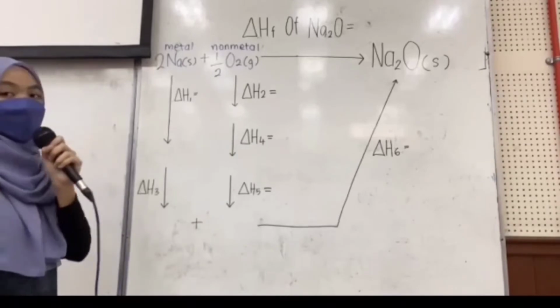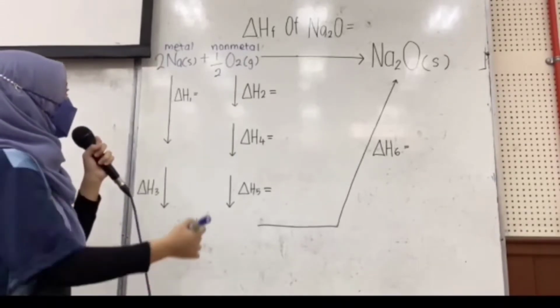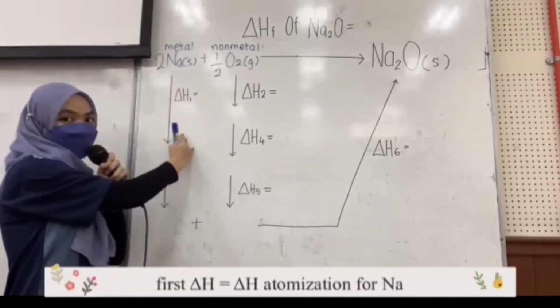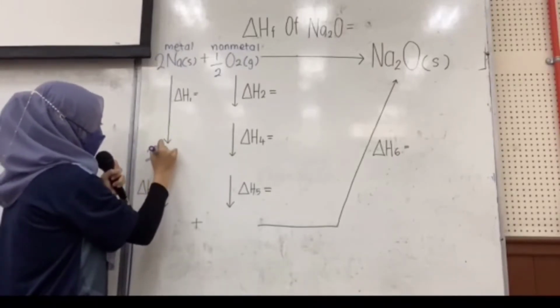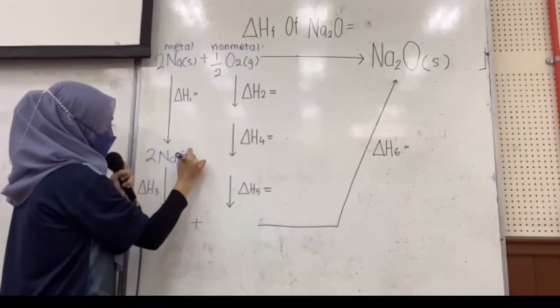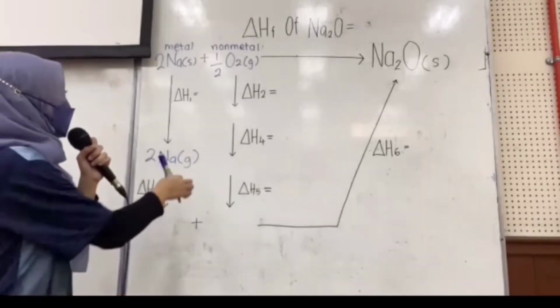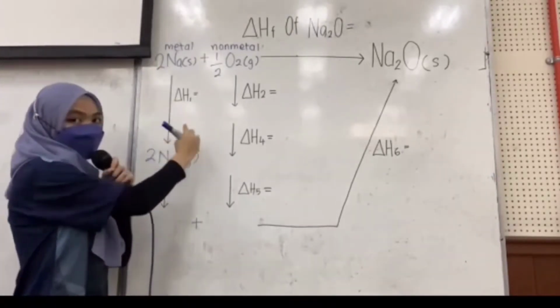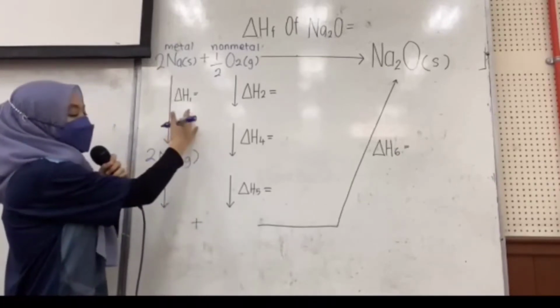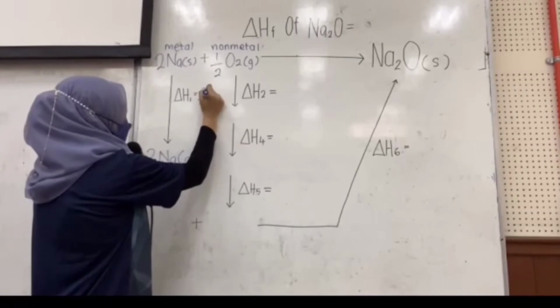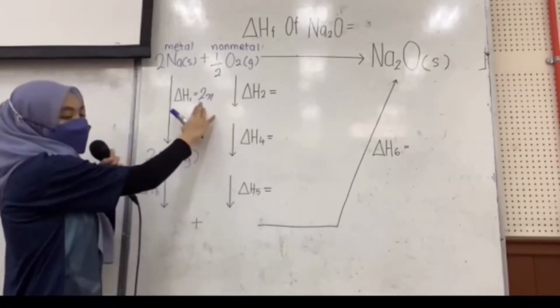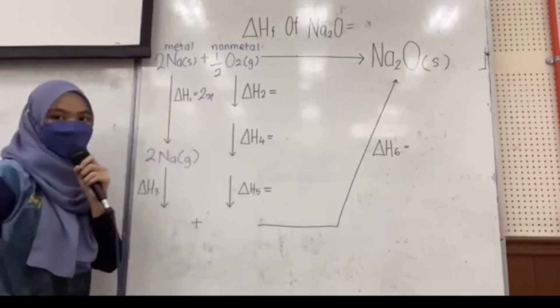Then our Na will undergo enthalpy of atomization to form 2 Na in gas state. The value for enthalpy of atomization is what the question asks us to find, so we can put it as 2x. It's 2 because there are 2 moles of natrium.